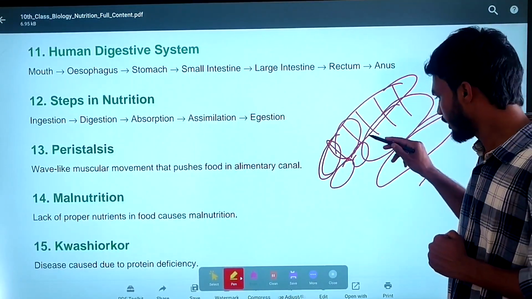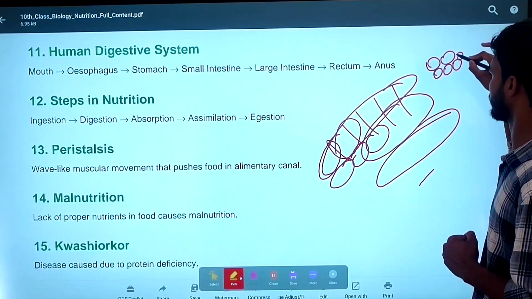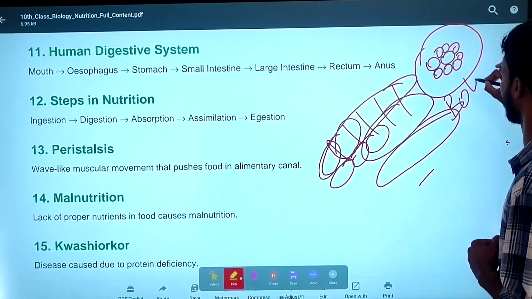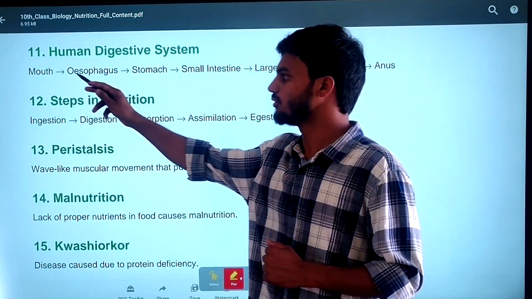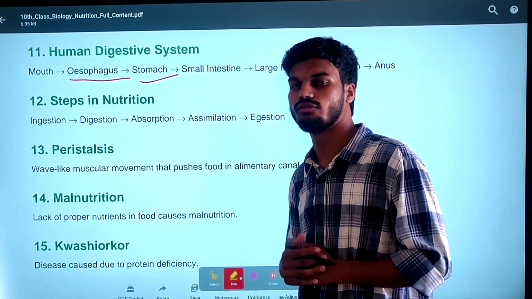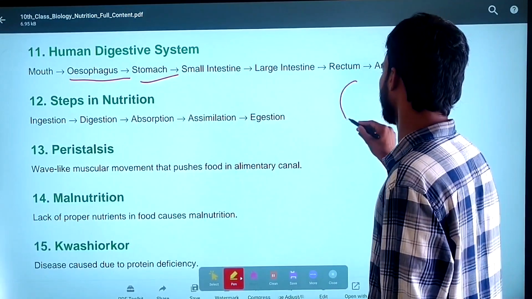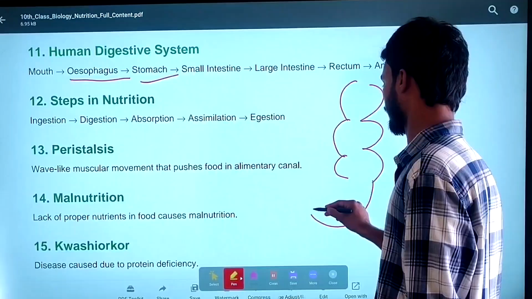During mixing with saliva, the food particles form a round ball-like structure known as the bolus. From here, the food enters the esophagus. From the esophagus to the stomach, the food travels through a movement known as peristaltic movement.